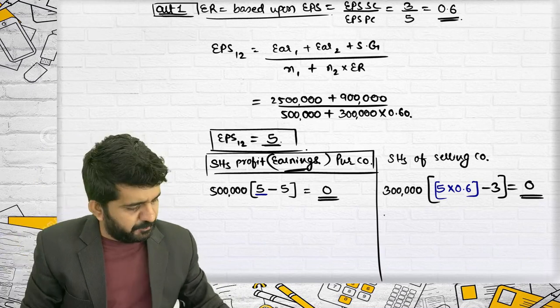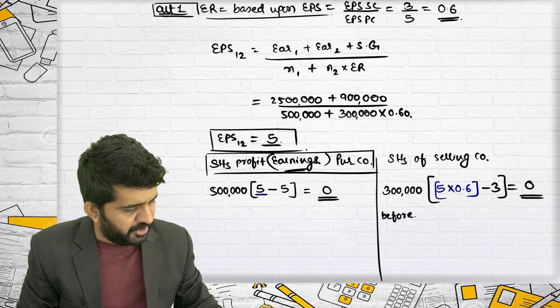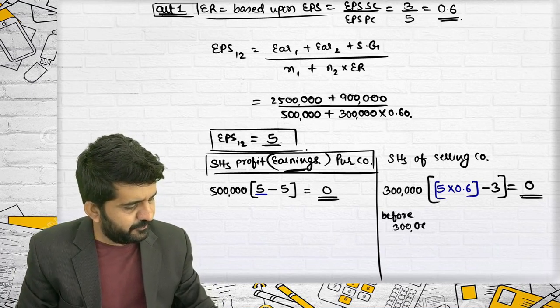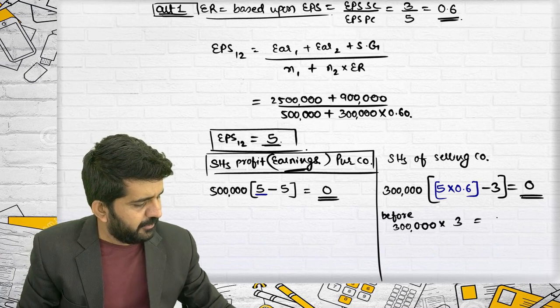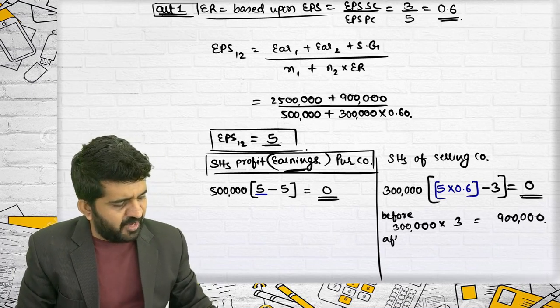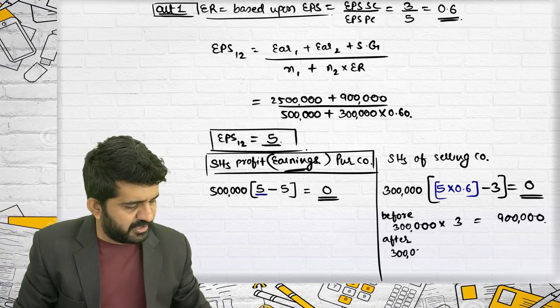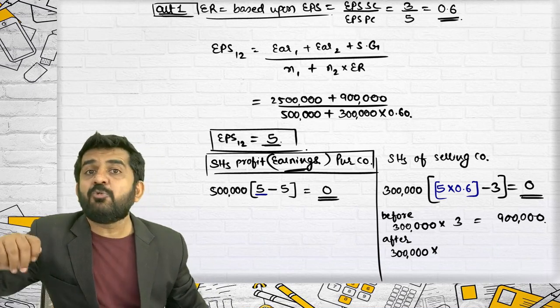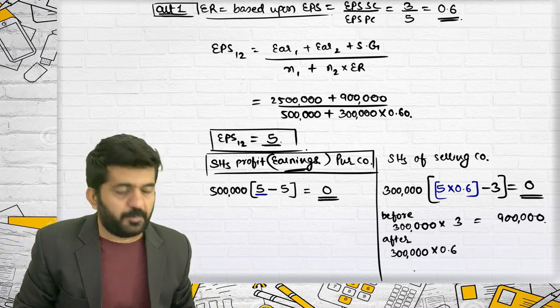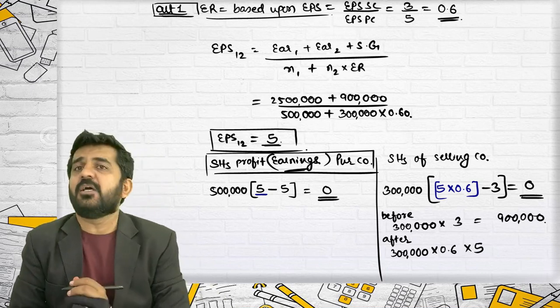Sir, I don't understand this. Let me explain in alternative. What was before merger? My position: 3 lakhs into 3, 9 lakh. That is total earnings. What is the after-merger position? This we have done n number of times, so you should understand. 3 lakh, but now they are not issued 3 lakh shares. It is 0.6. These they are issued at the rate of rupees 5.